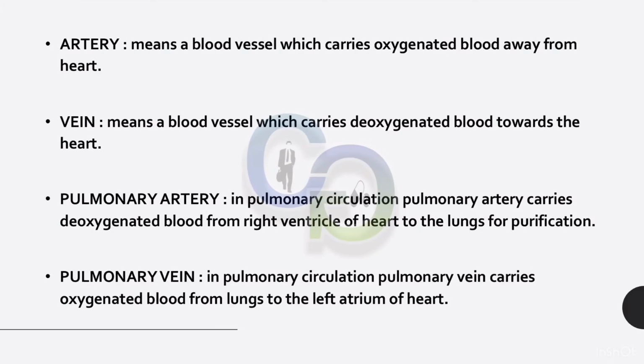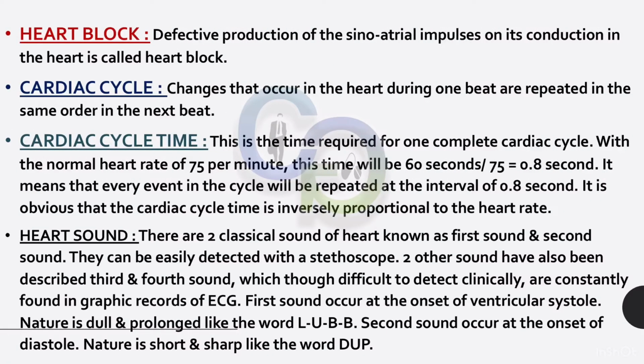Artery means a blood vessel which carries oxygenated blood away from the heart. Vein means a blood vessel which carries deoxygenated blood towards the heart. Pulmonary artery. In pulmonary circulation, the pulmonary artery carries deoxygenated blood from the right ventricle of the heart to the lungs for purification. Pulmonary vein. In pulmonary circulation, the pulmonary vein carries oxygenated blood from the lungs to the left atrium of the heart.